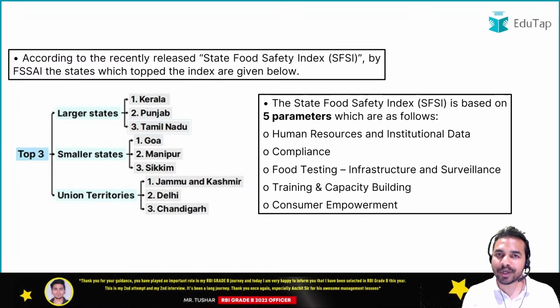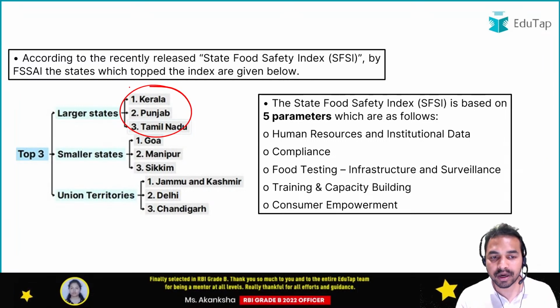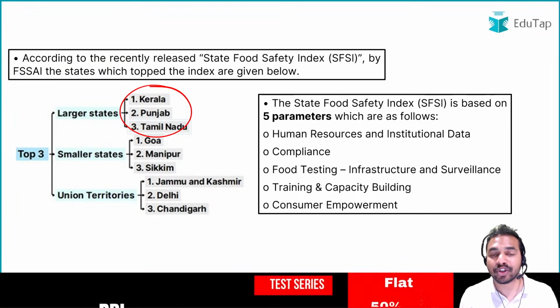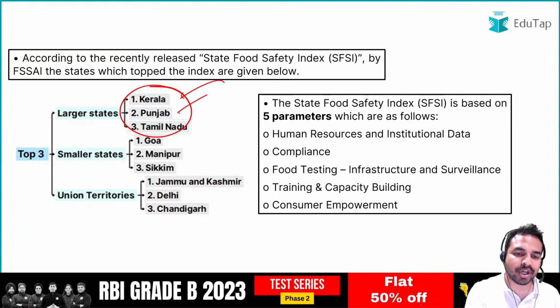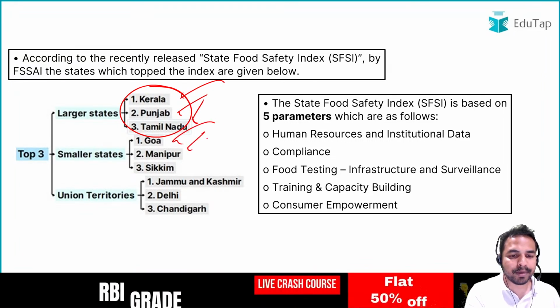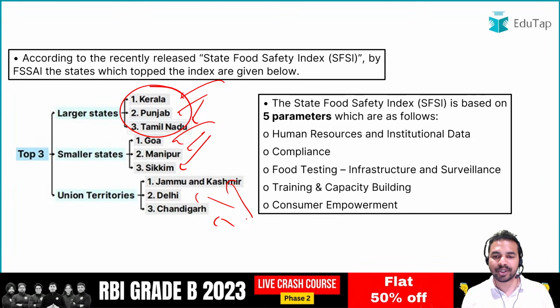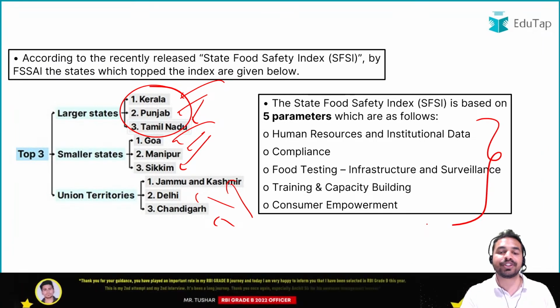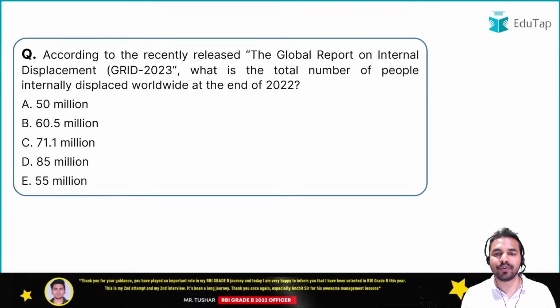Okay, so what was the question which was being asked in the exam? Exam के अंदर question पूछा गया था कि larger states में कौन कौन सी states हैं. In the top 3 states in the large state category, वो कौन कौन सी state थी? It was Kerala, Punjab and Tamil Nadu. जब हम बात करते हैं small states, it included Goa, Manipur, Sikkim. When we talk about the union territories, it included Jammu and Kashmir, Delhi and Chandigarh. So that is the right answer to this question. These are the 5 parameters which have been used to assess the states in the state food safety index.